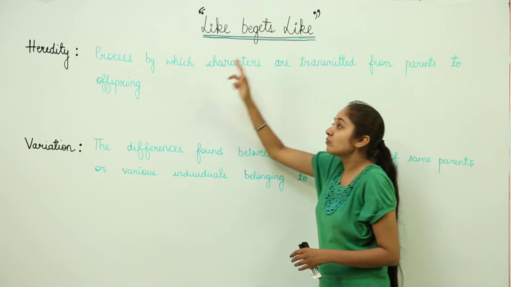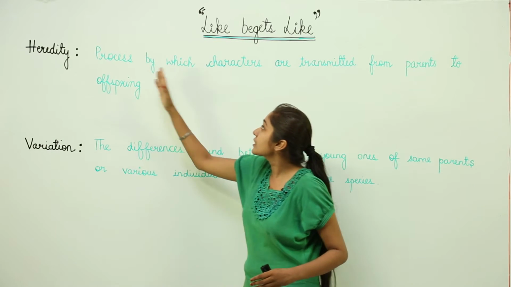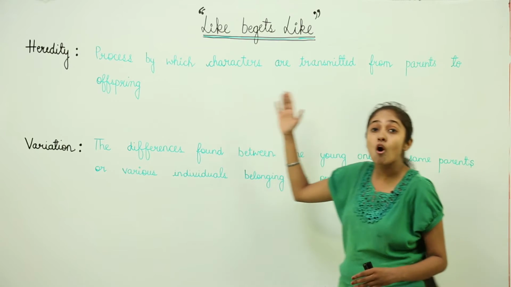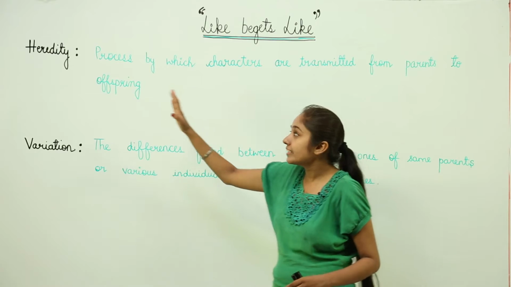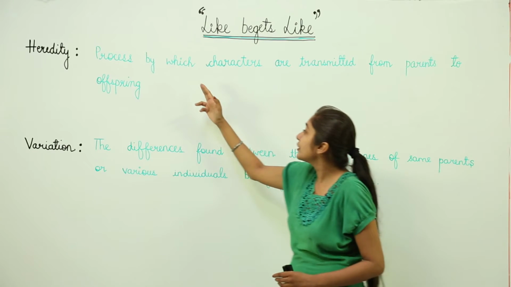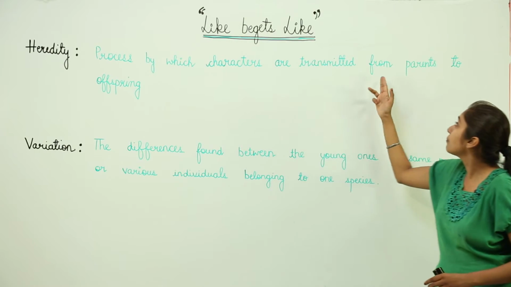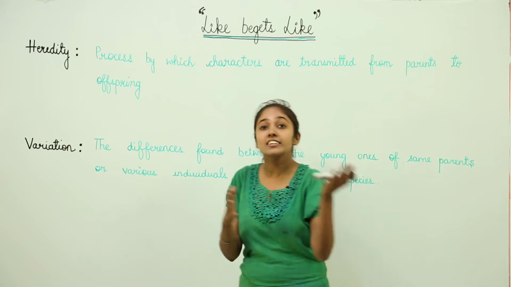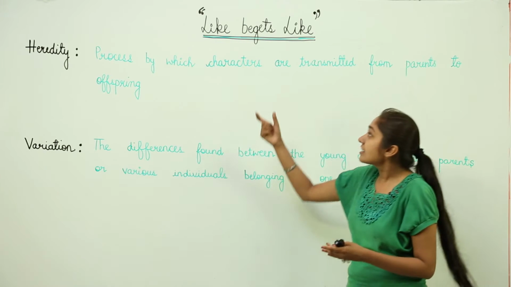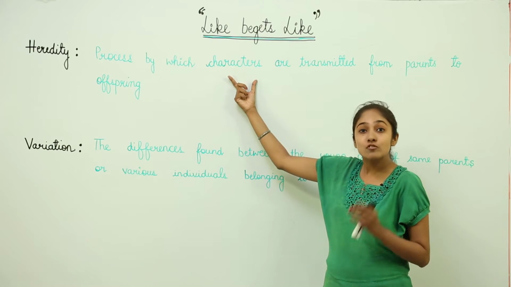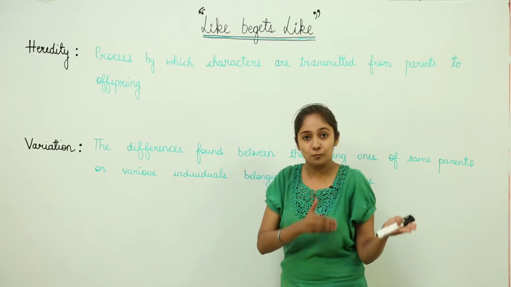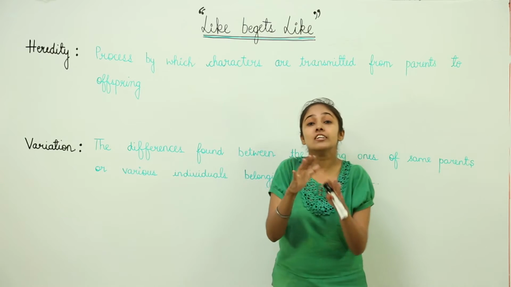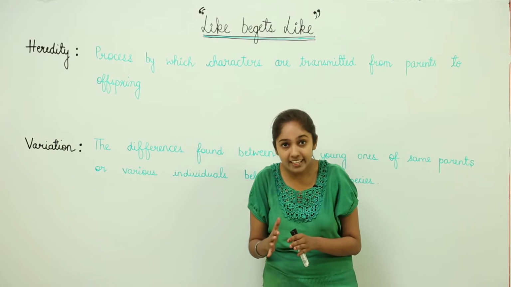Now we are going to define what is heredity. It is a process by which characters are transmitted from parents to offspring, or you can also say from one generation to the other generation. So there are certain characters that are transferred from your parents to you. That is why you resemble your parents, you look like your parents, right?